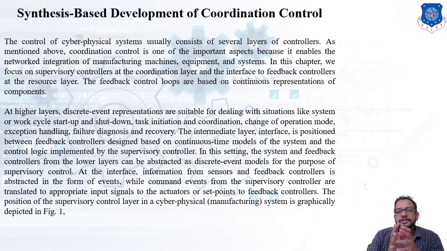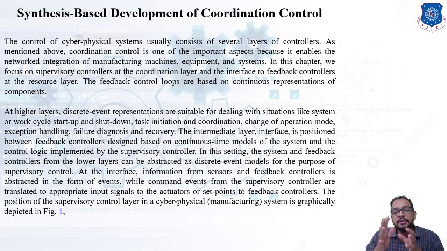At the interface, the information taken by the sensors, or the signals recorded by the sensors for the various devices, will be abstracted in the form of events, and will be considered as an event. That will be a command event from the supervisory controller, which is going to be translated to the appropriate input signal to the actuators. Basically we know that the function of a controller is to translate the signal provided by the sensor to the actuator, that is the acting device, or the device which is going to take an action.